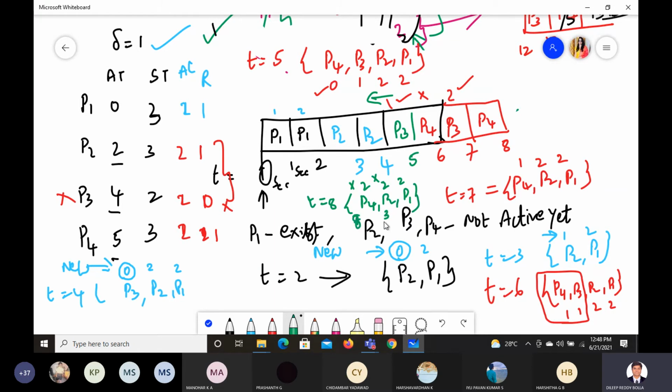Completion: P4 completed at 8, P2 completed at 4, P1 completed at 2. Which one is least in this? 8, 4 and 2. P1 is least. This is one method: you take the completion time and see which one is least. Or else you go cross-checking back to see which one was done last. Anyone you can follow. So P1 is least, so I will enter P1.